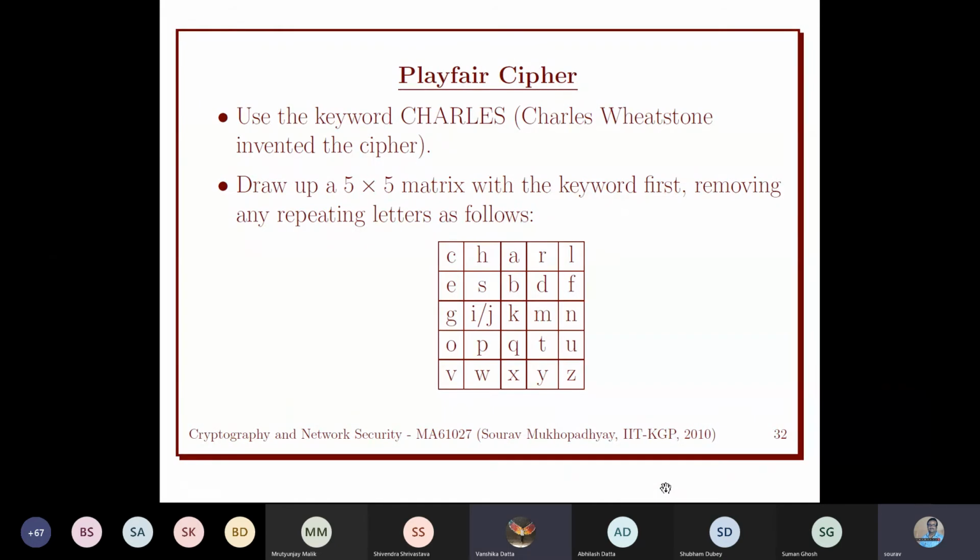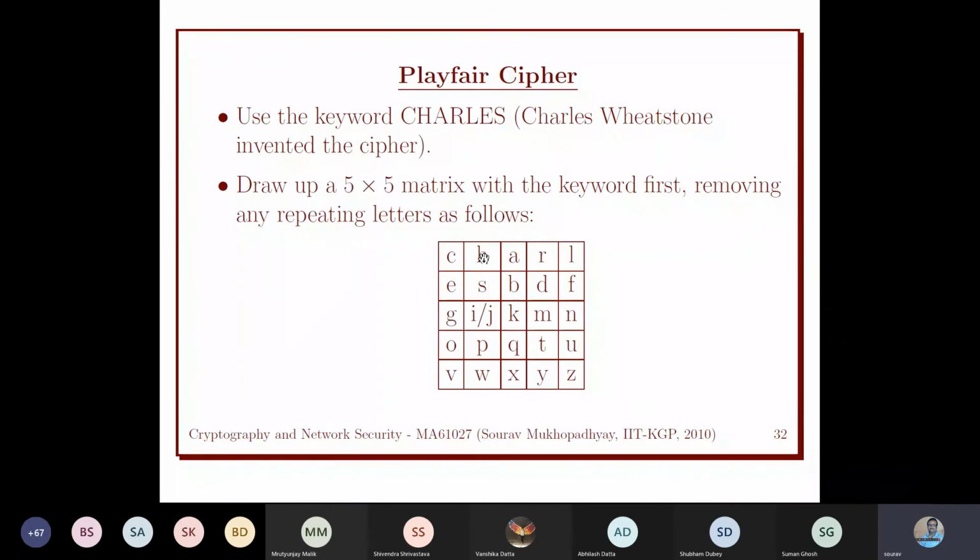Sir, what if the keyword contains the letter I? If the keyword is cipher, CIPHER, then what will we do with I? Yeah, I will put I there, and in the same field I will put J also, because they are good friends.